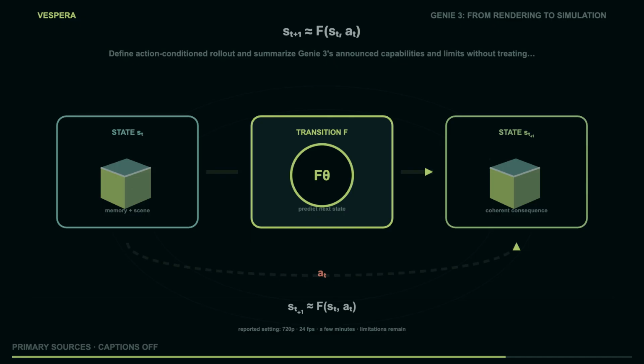If the state does not preserve the information needed for the next consequence, the world can look stable while its hidden logic is quietly dissolving. If I press left and the moon becomes a horse, that is not simulation. That is Tuesday on the internet. That is the difference between a video continuation and an interactive model.